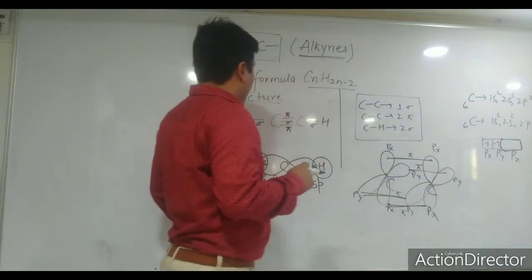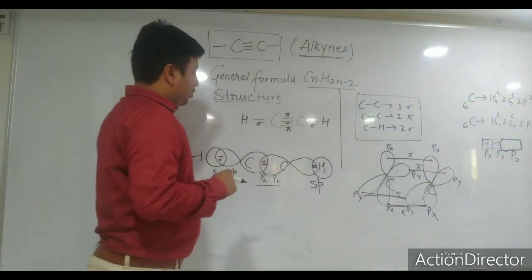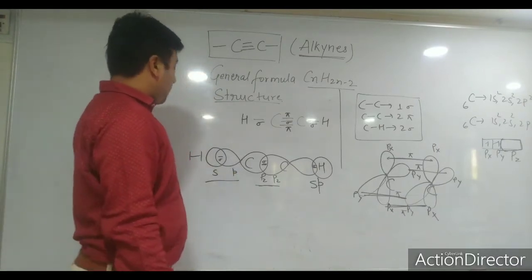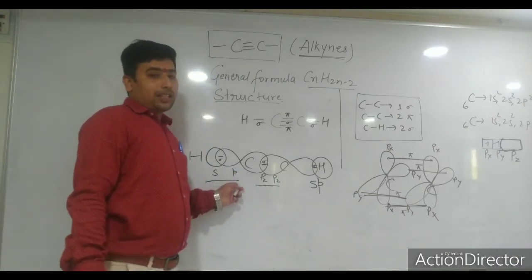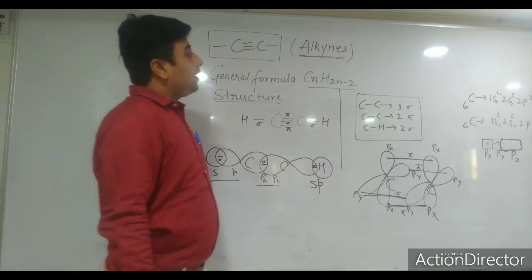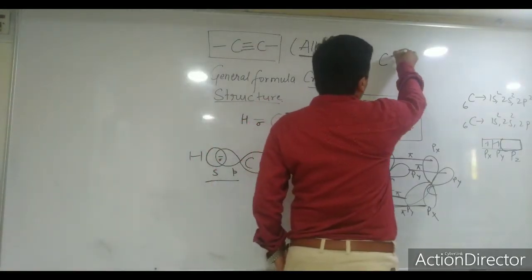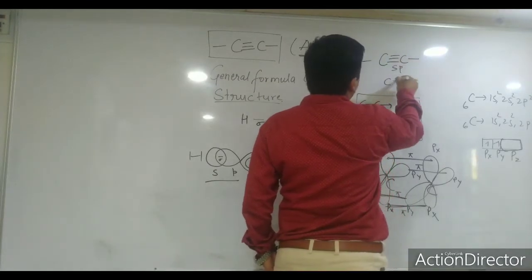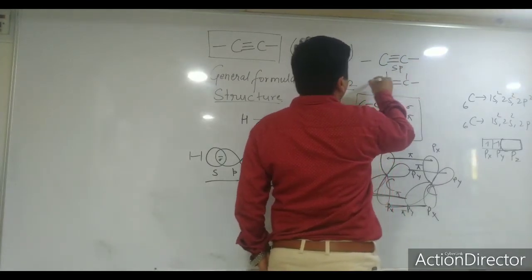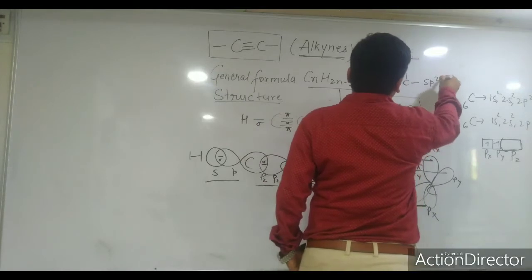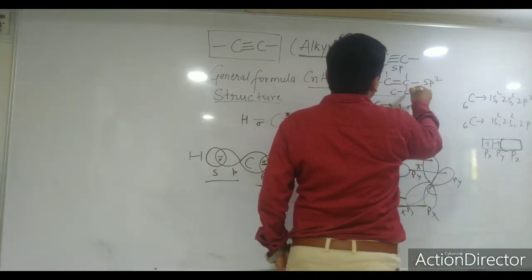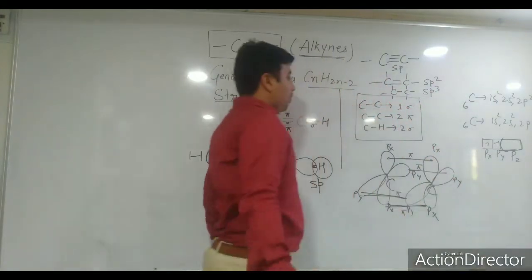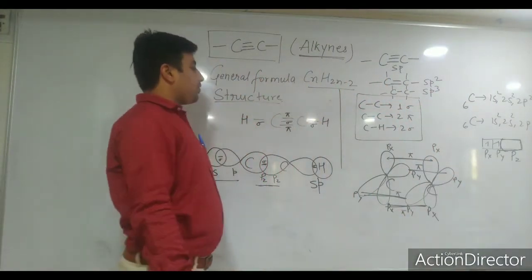If you talk about hybridization, between the carbon and hydrogen atoms it has sp hybridization, and we have learned that a carbon-carbon triple bond has sp hybridization, a carbon-carbon double bond has sp2 hybridization, and a carbon-carbon single bond has sp3 hybridization. We have to remember this. So this is the general structure.